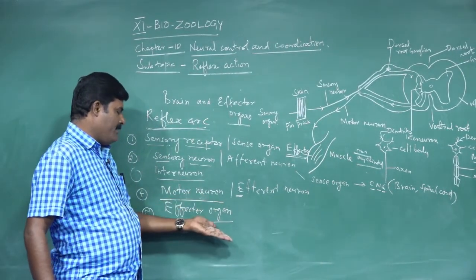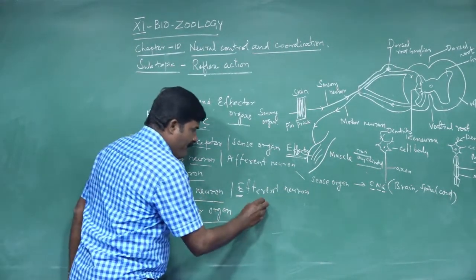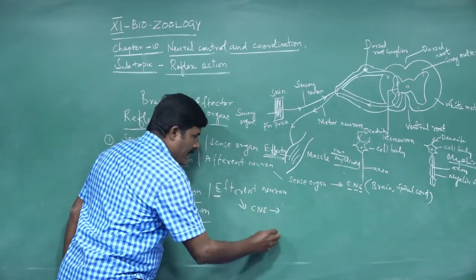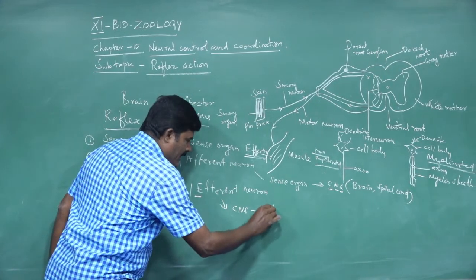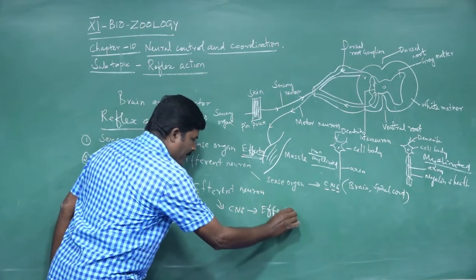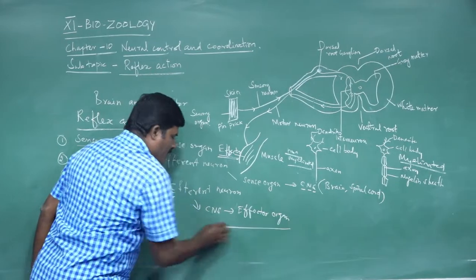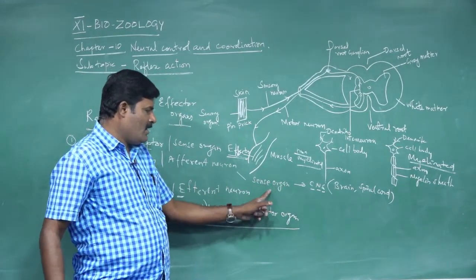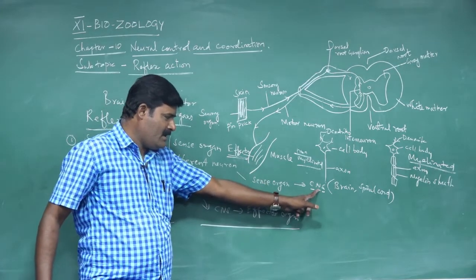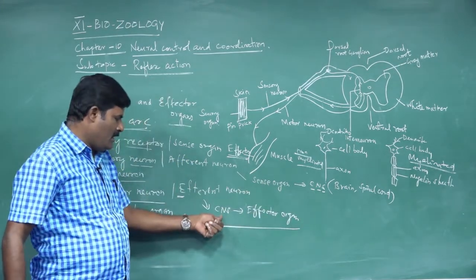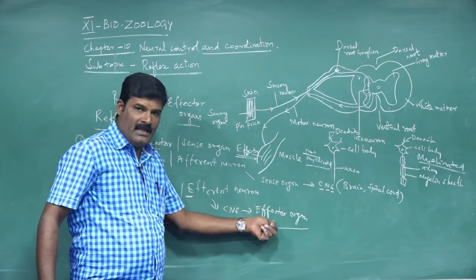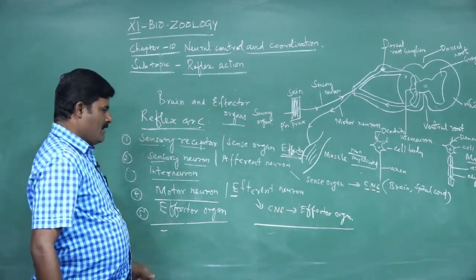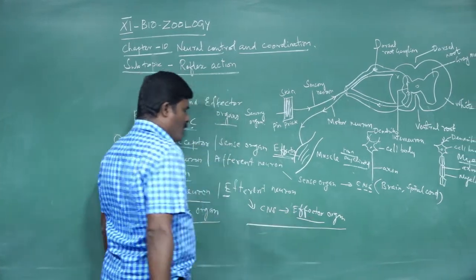Next one is called the efferent neuron. Motor neurons arise from the CNS and end with the effector organ. The sensory neuron arises from the sense organ and ends with the CNS. But the motor neuron arises from the CNS and ends with the effector organs. Sorry, effector organs are the motor organs.